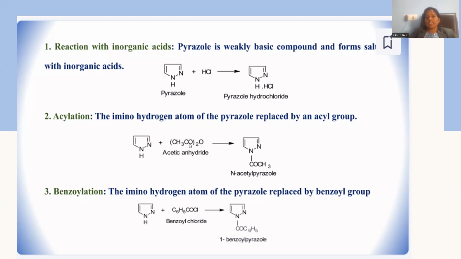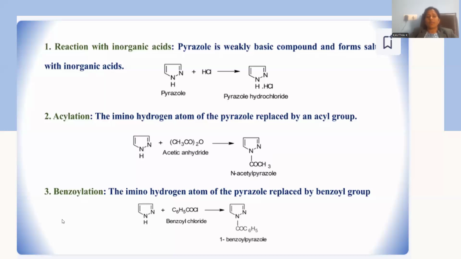Let me go with the acylation. Pyrazole is supposed to be reacted with acetic anhydride. It is a better acylating agent, so that the hydrogen on the nitrogen will be replaced with this acetyl, giving rise to N-acetyl pyrazole as the product. N-acetyl pyrazole will be generated. This is said to be an acylation reaction, right? Rather than ring acylation, it is side chain acylation, right?